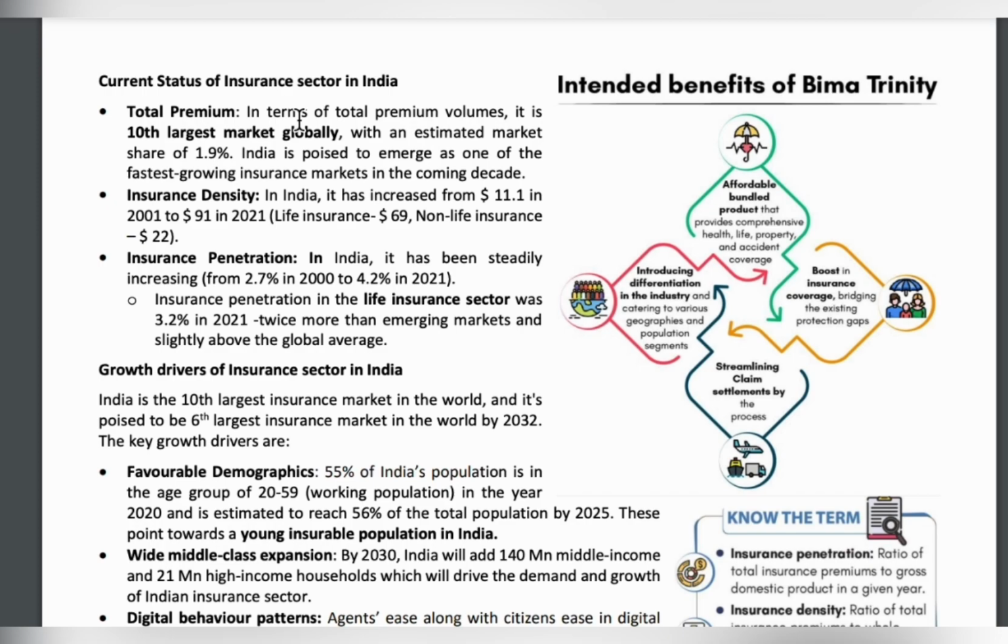By 2025, it will be getting increased to 56%, and due to the COVID pandemic, the insurance policy holders rate is drastically increasing. Okay, so the insurance companies have a large market in India. The insurance rate is increasing gradually from 2.7% in 2000 to 4.2% in 2021.